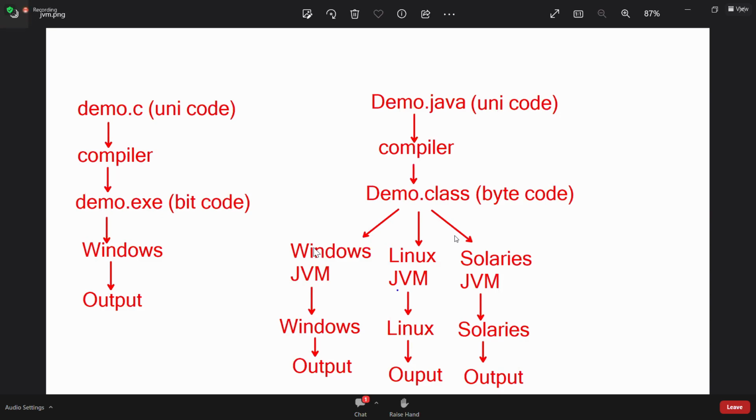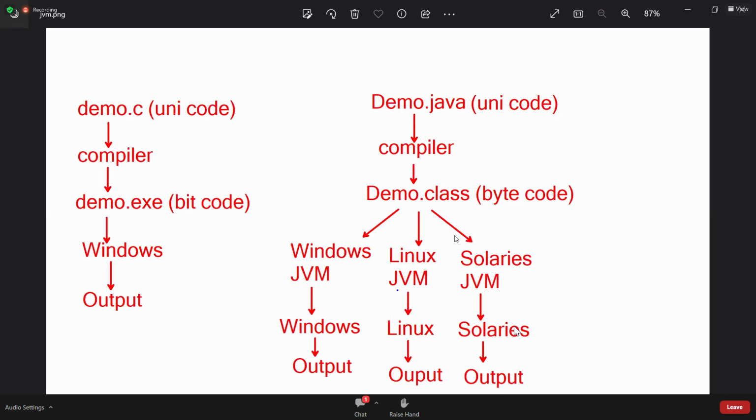Now, can we see this source code? Yes. Can we see this bytecode? Yes. Can we see bitcode here? No, because of the interpreter. If a compiler were here also, we could see it. Now, this one you can copy in a pen drive, this one also you can copy in a pen drive. Can you copy this one? No. If a compiler is there, you can copy it also. So again the same C language problem comes.